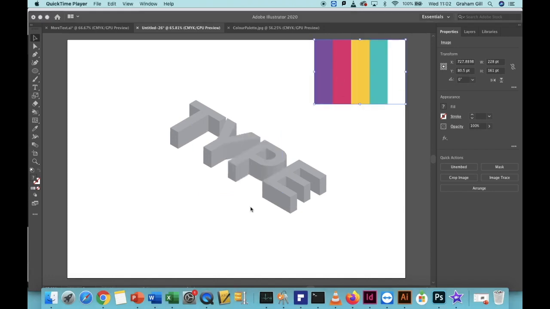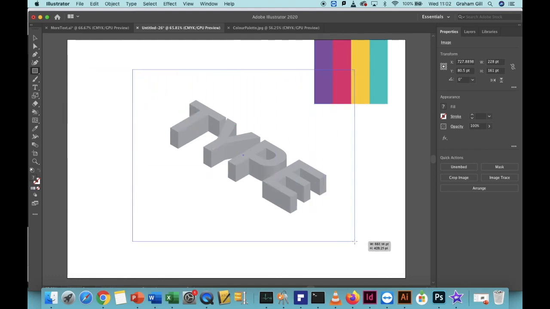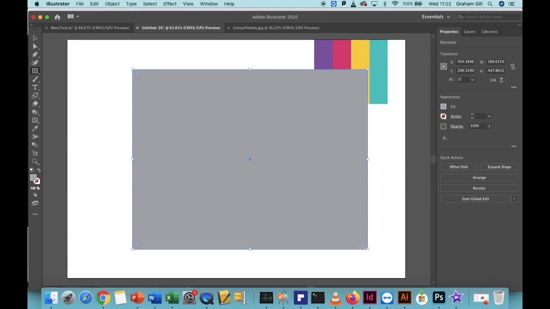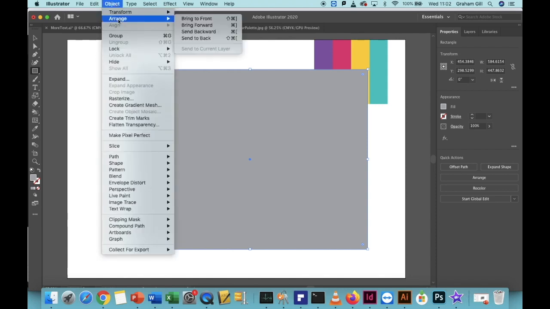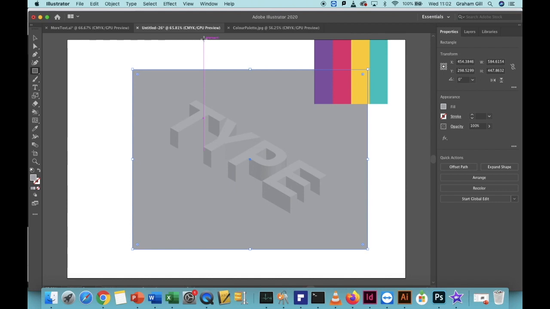With our colours ready, we can now draw a background. To do this, choose the rectangle tool and draw a rectangle around the text. It's covering the text at the moment, so what we're going to do is click Object, Arrange, and Send to Back. This will put the rectangle behind the text.